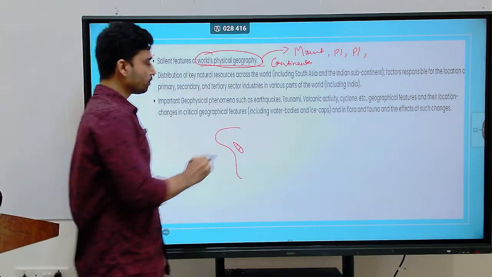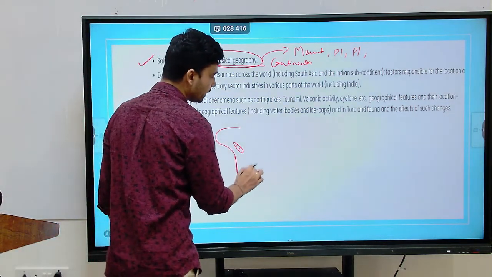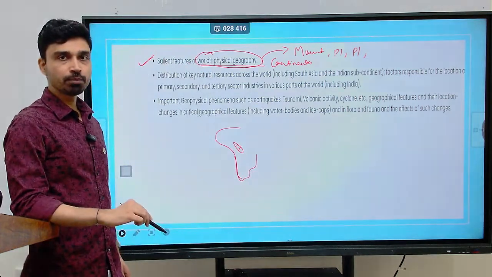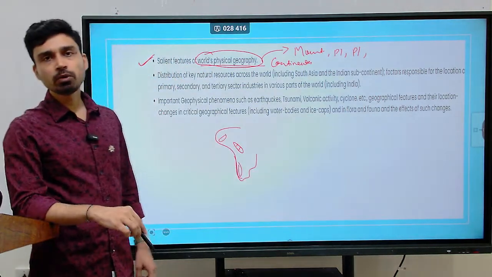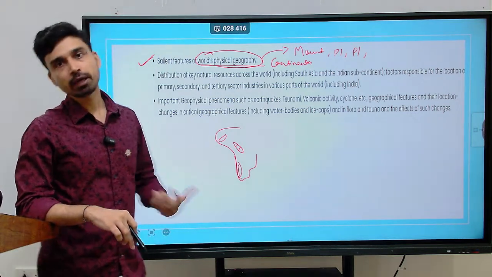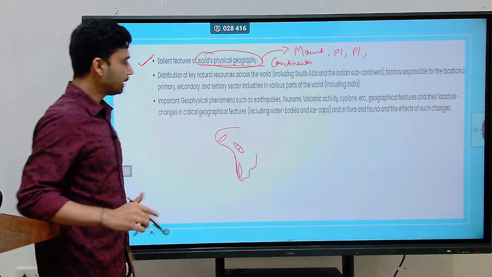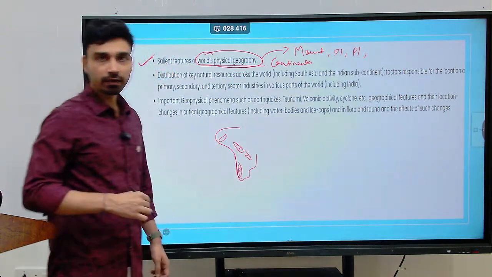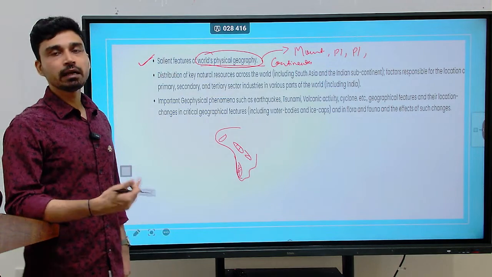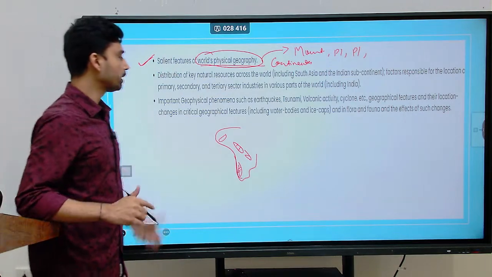What we have to focus upon is the physical features of the entire African continent. For example, what are the major mountains of Africa? What kind of mountains are these, using the concepts you have learned in the geomorphology section, and what is the location of these mountains? Then we have the major lakes of Africa, major rift valleys, and major volcanoes in Africa.